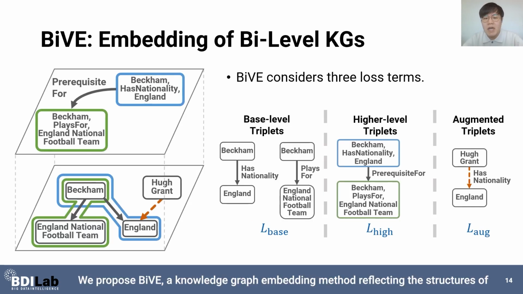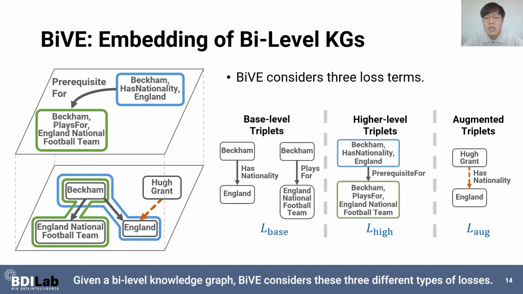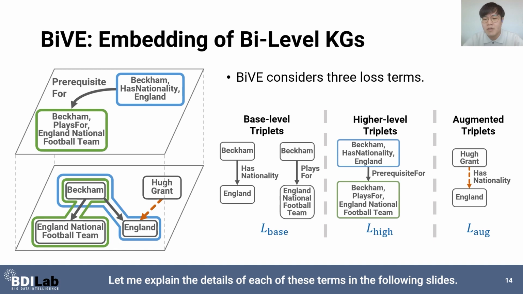We propose Bi, a knowledge graph embedding method reflecting the structures of the base level triplets, the high level triplets, and the augmented triplets. Given a bi-level knowledge graph, Bi considers these three different types of losses. Let me explain the details of each of these terms in the following slides.